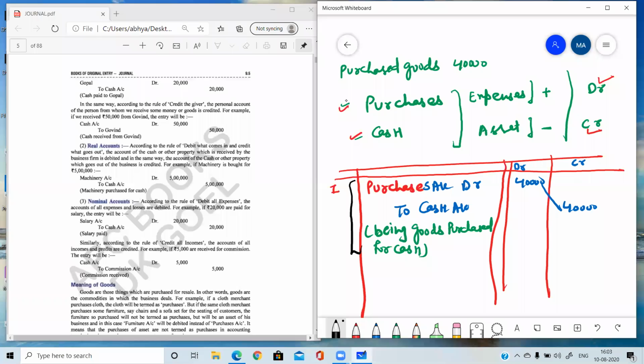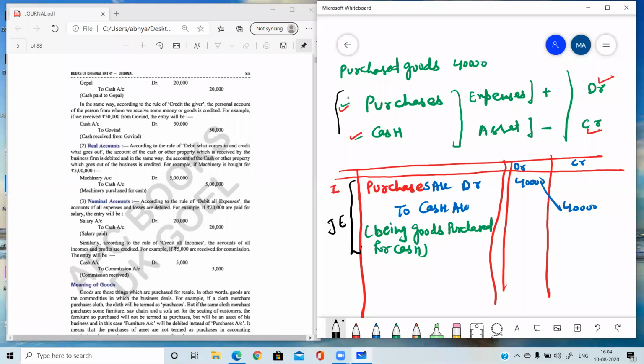Accounts, purchase account, debit to cash account, including the green portion, is called what? What is the complete portion called? Yes, very good, Pulkit. Good understanding, everyone. Ishita, yes. The complete portion is known as journal entry: purchase account, debit to cash account, being goods.